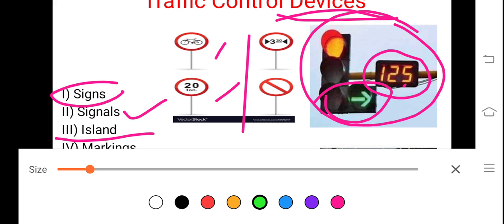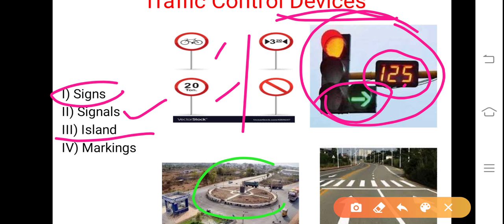Let us take a different color pen. This is the island. All the vehicles have to go around this rotary island and then they have to take a turn. Thereby, safety is ensured.